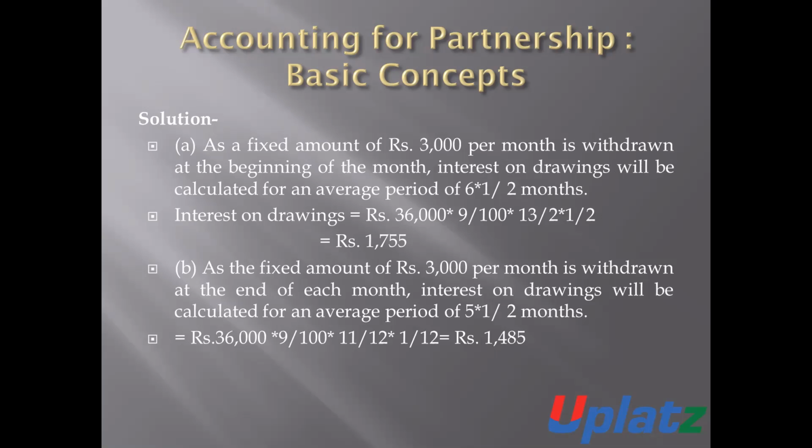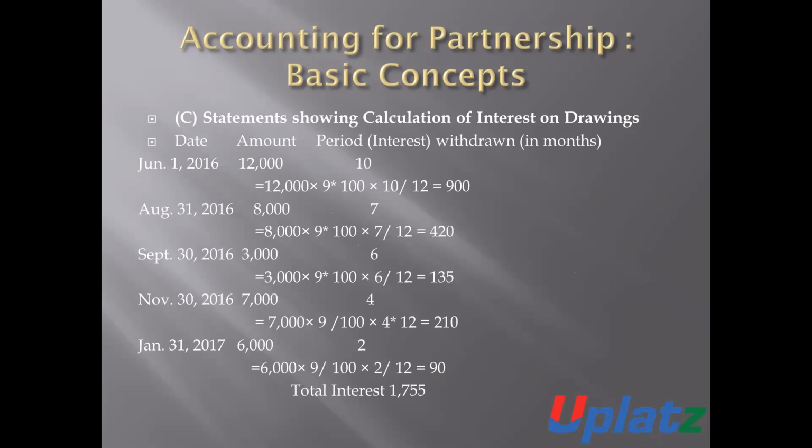1,485 rupees is the total amount of interest on drawings, which will be charged when the amount of drawings is withdrawn at the end of the month and the amount of drawings is equal or fixed. In the third case, the amount withdrawn on 1st June 2016 is 12,000 rupees. Then June to 31st March is 10 months. Then the amount of the interest will be 12,000 into 9% into the period of 10 months. It will be 900 rupees.